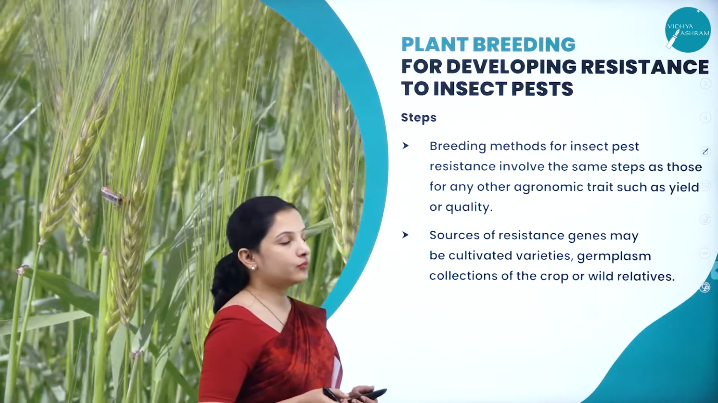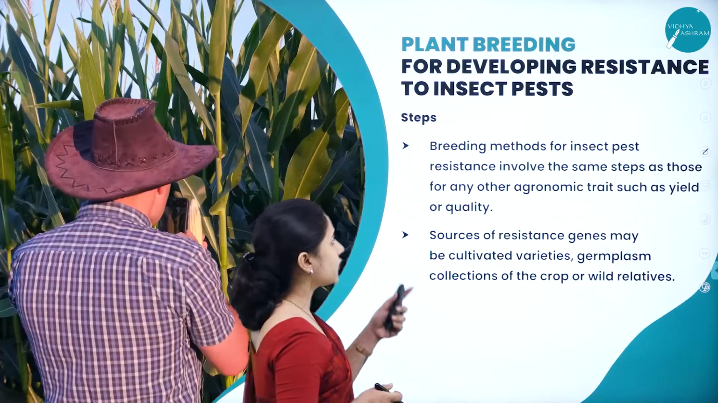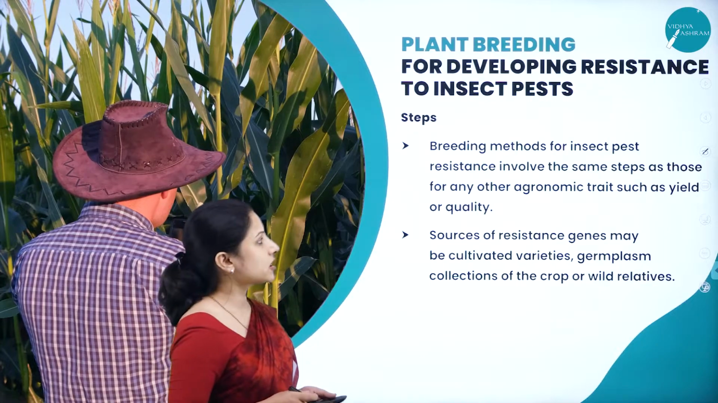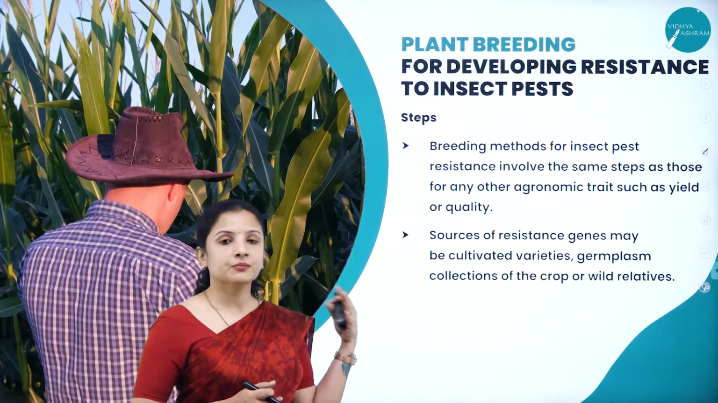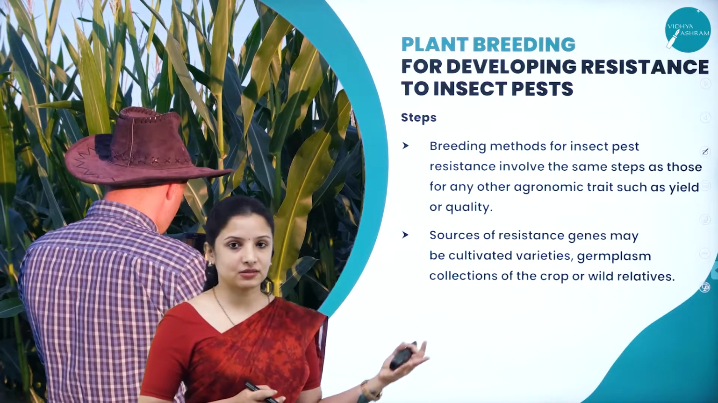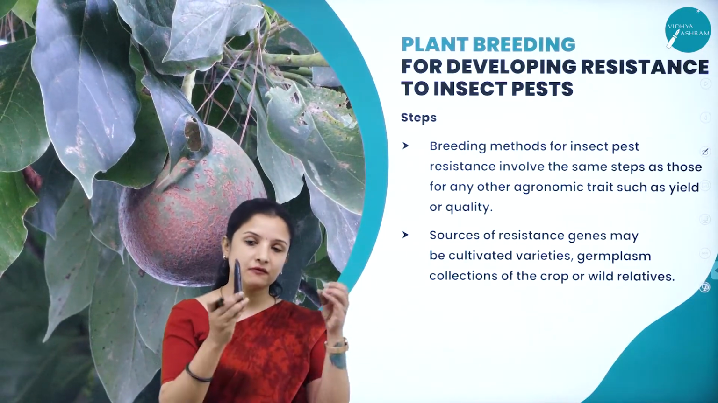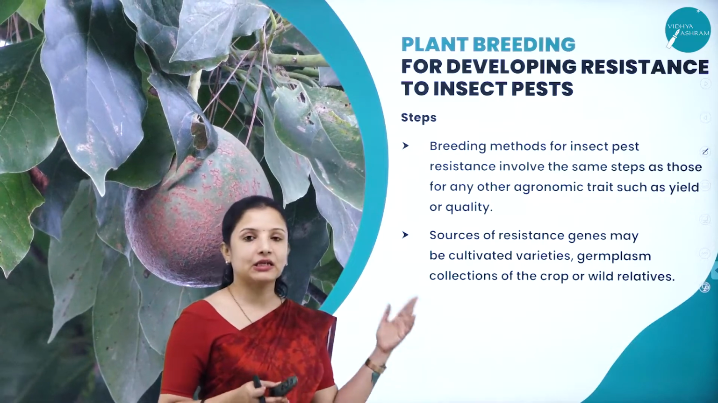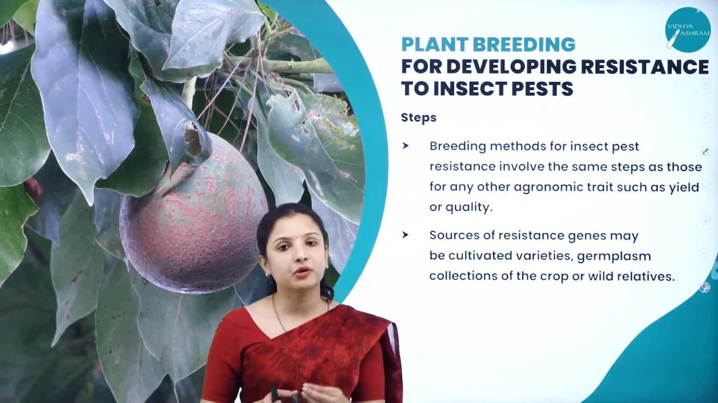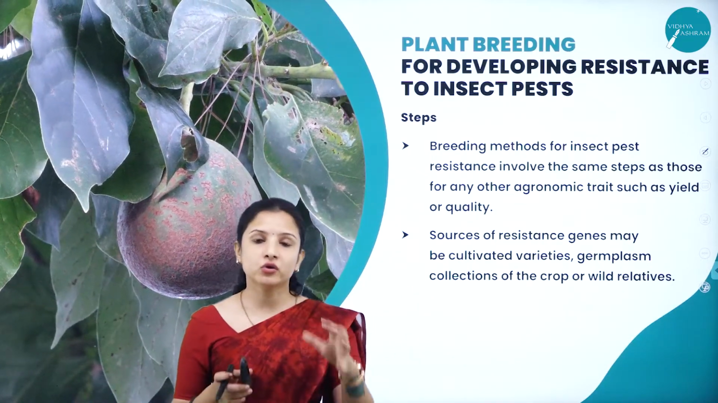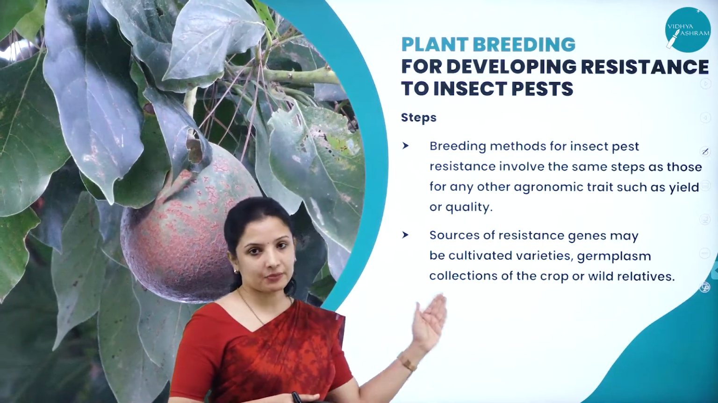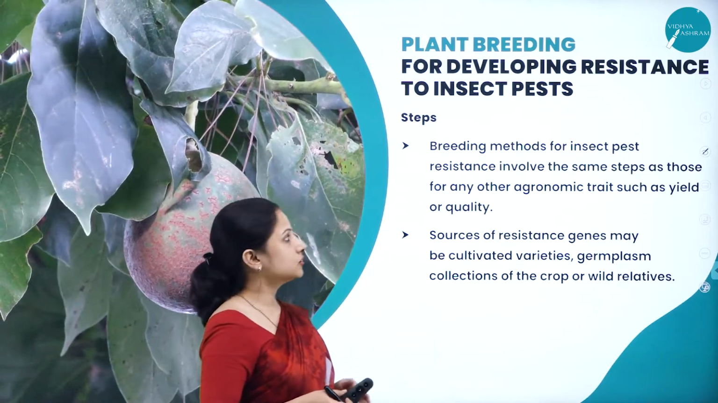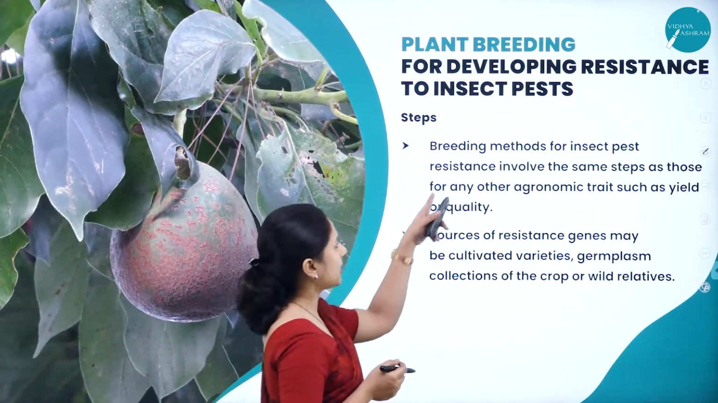So a lot of breeding methods have been followed for insect pest resistance, which involves the same steps as I had mentioned for the pathogen, that is, disease resistant crops. In the previous slides, when talking about the steps followed to create a hybrid variety for disease resistance, the same steps are followed here as well. So we'll not talk about it again.